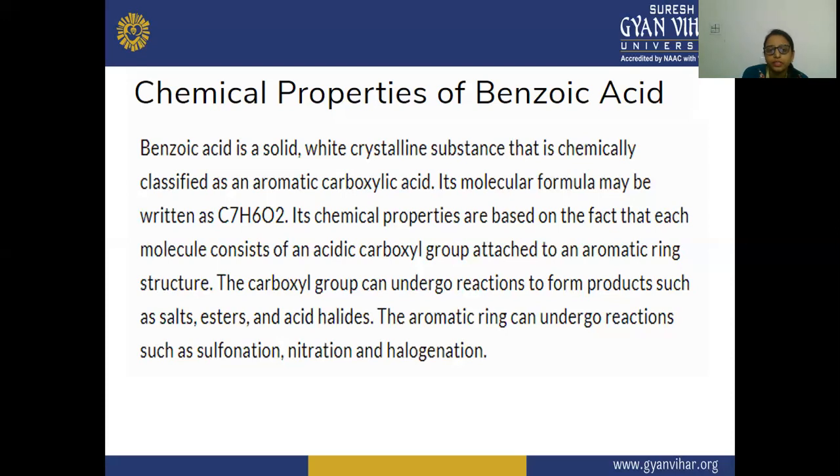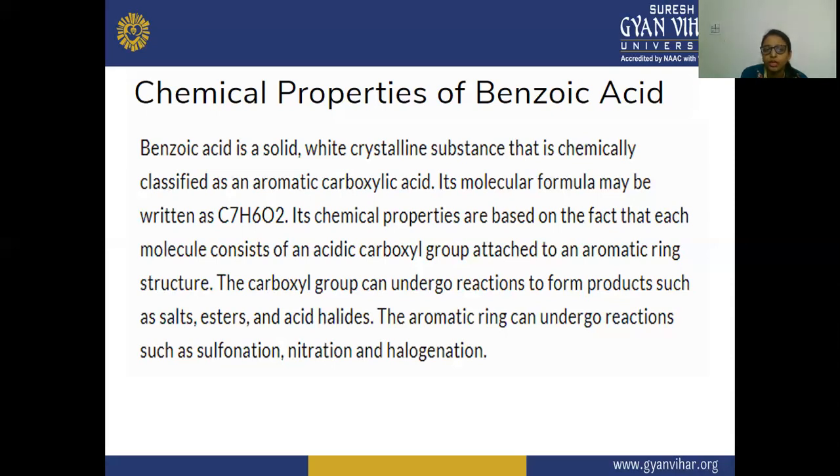The hydrogen count is 6: 5 hydrogens are present on the aromatic ring, since one has been replaced by the carboxylic group, and the 6th hydrogen is the one on the carboxylic group. The oxygen is present in the carboxylic acid functional group, so 2 oxygen atoms are present. So the molecular formula of benzoic acid can be written as